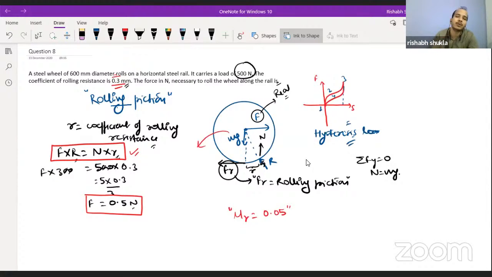In that case, you have to do a simple thing. You just have to calculate the FR by saying that FR is equal to mu R into N. In that case, you do not need anything like the radius of the wheel. Straight away, you can go for this formula.